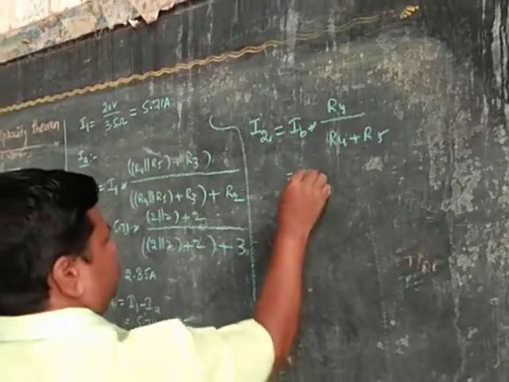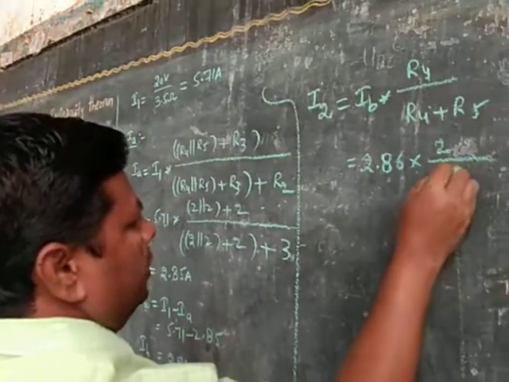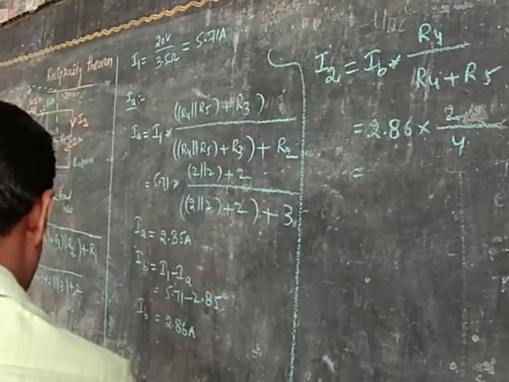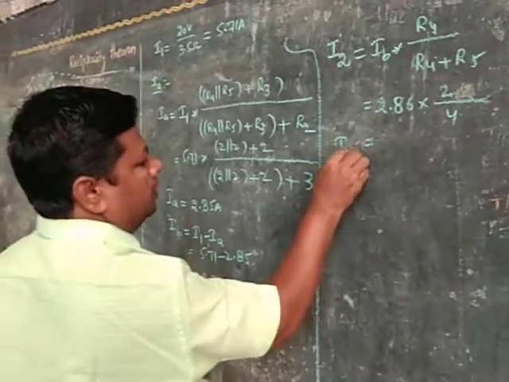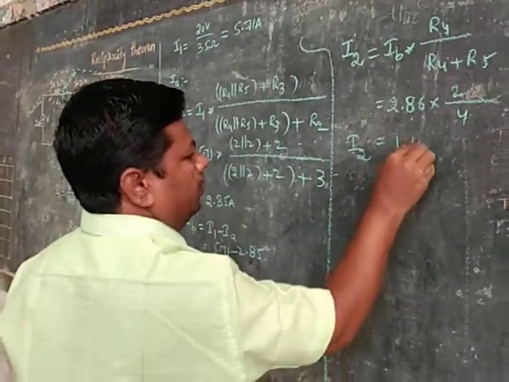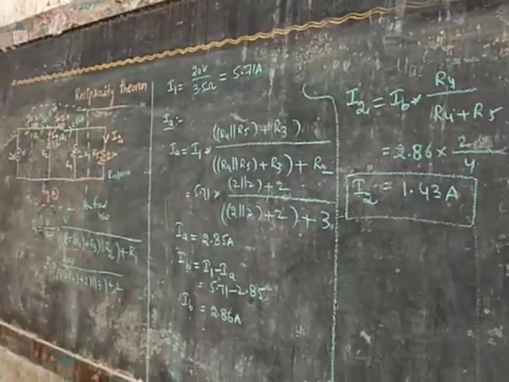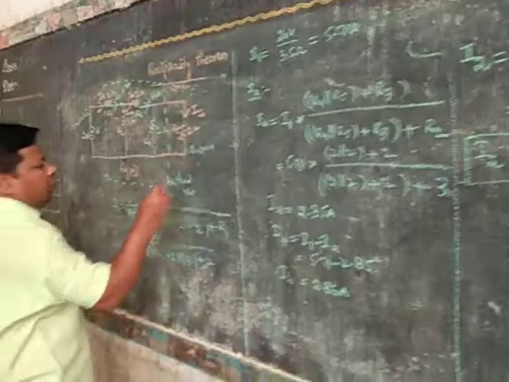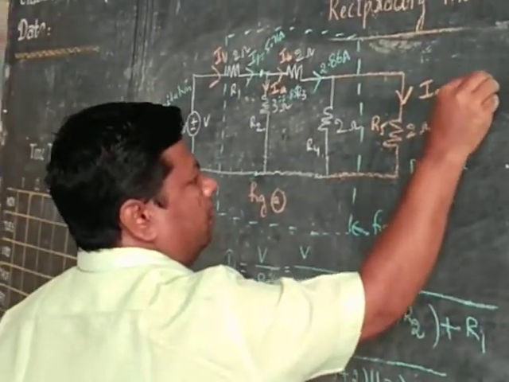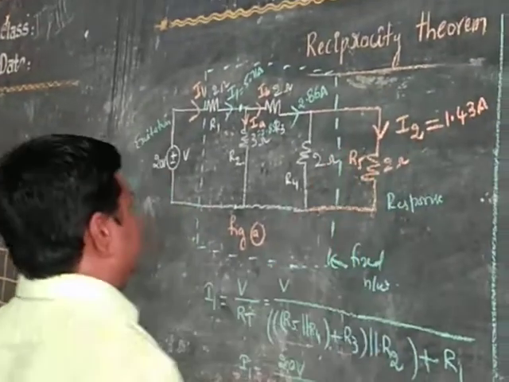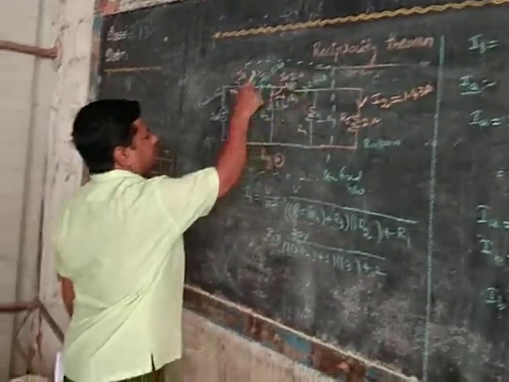That is equal to 2.86 into 2 by 4, which is 1.43. Now the response current is equal to 1.43 amperes.